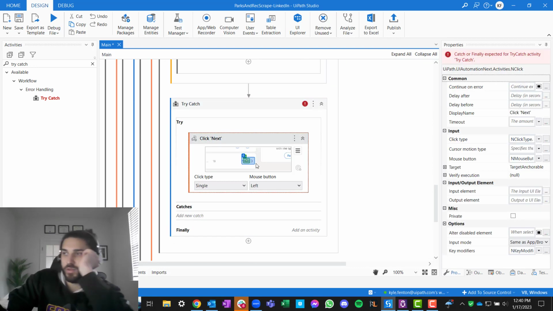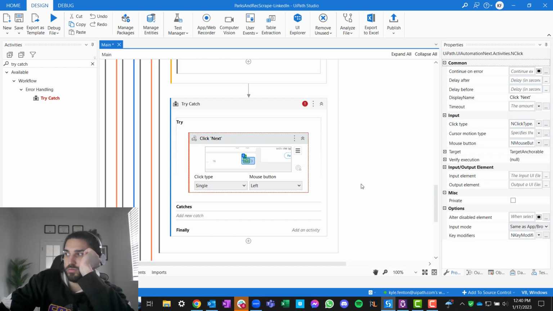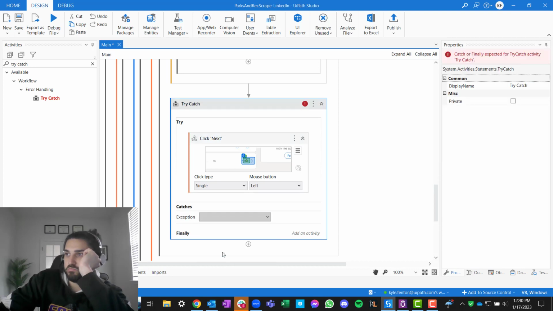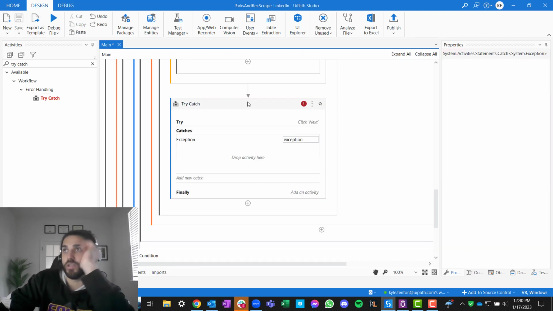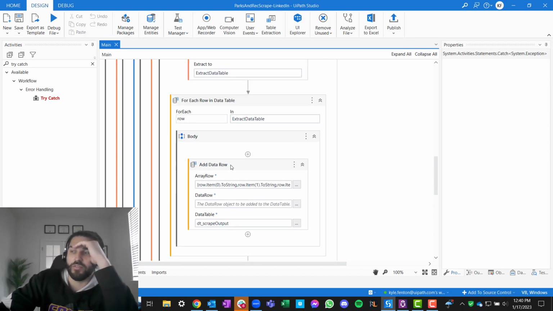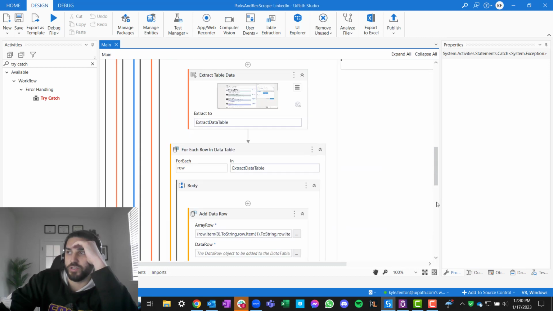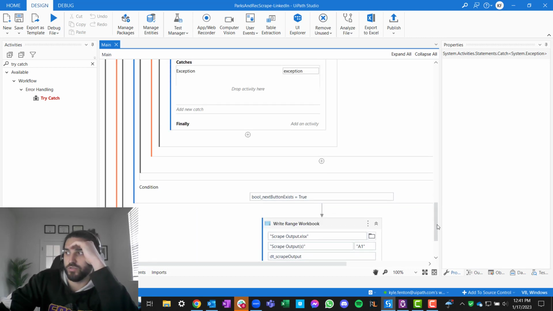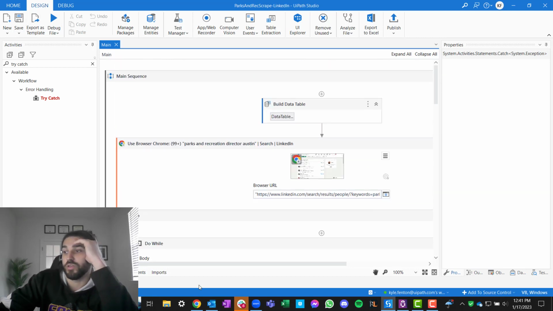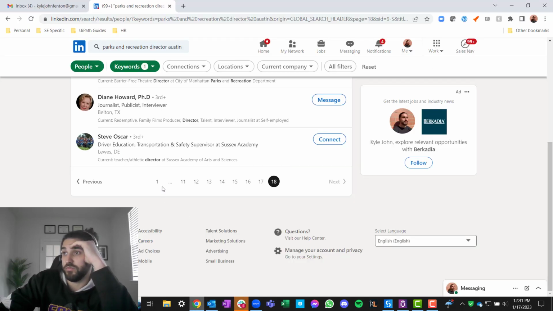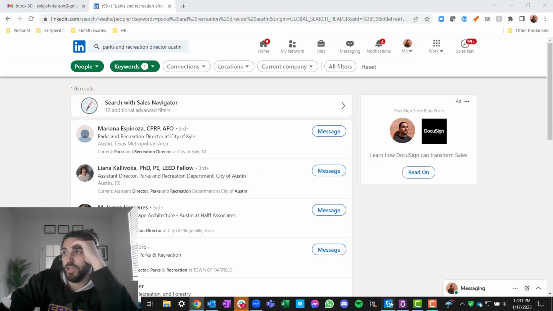If it doesn't work, just throw an exception and we're done, because we're already going to have the data in the row. If it errors out, just bubble up. Next one's going to try and do this. Does this exist true? It should be out and it should write and we should be good. So let's retry this now, knowing what we know now.